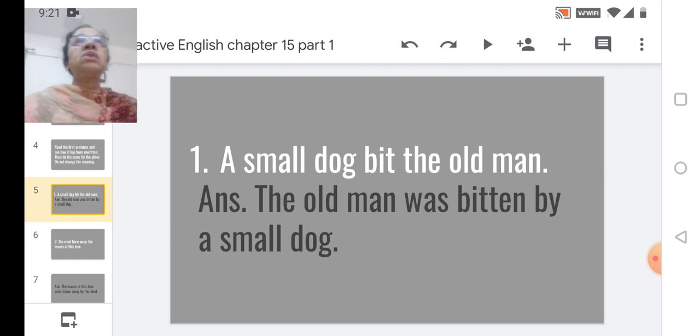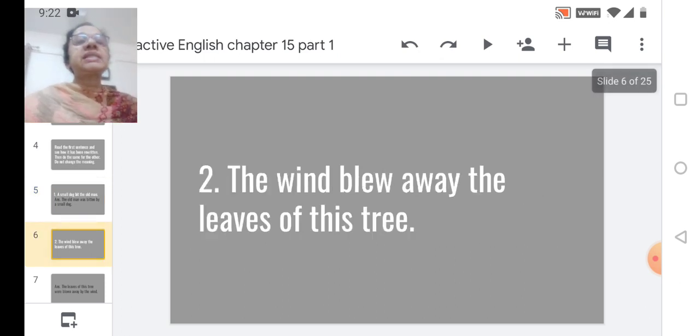We make use of the word by. I repeat, you can also write with me: the old man was bitten by a small dog. This example is already given for you. Fine. Now, shall we move to the next?